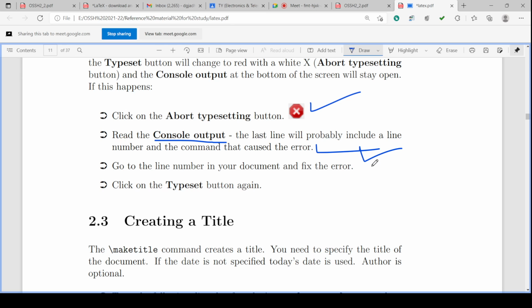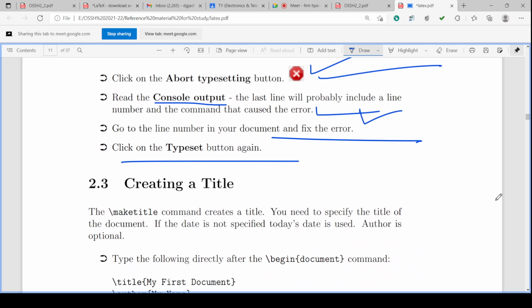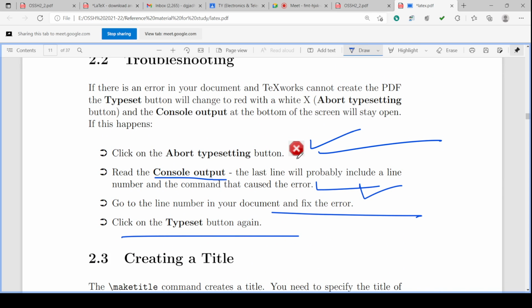You can directly go to that line and check for any error. If you remove the error, this will not appear. Again, compilation will happen and this will not appear. Go to the line number of the document, fix the error and click the typeset button again. If you click the typeset button, it will generate the PDF. If it is not generating, that means some error is there and this type of symbol will appear.